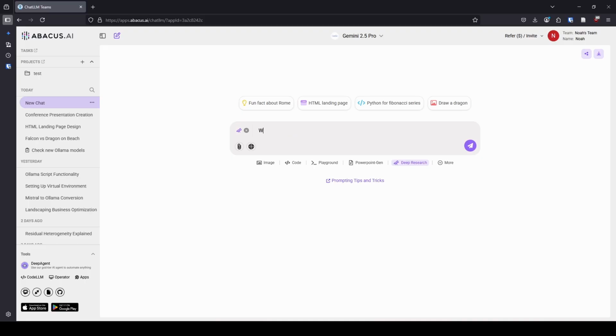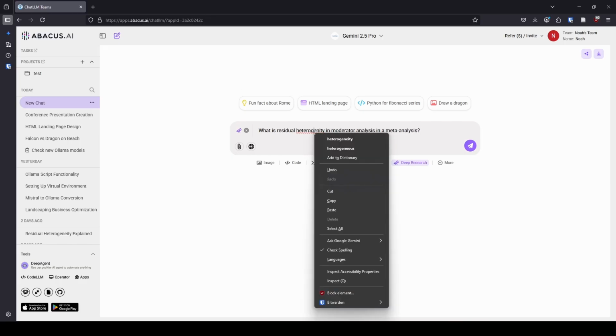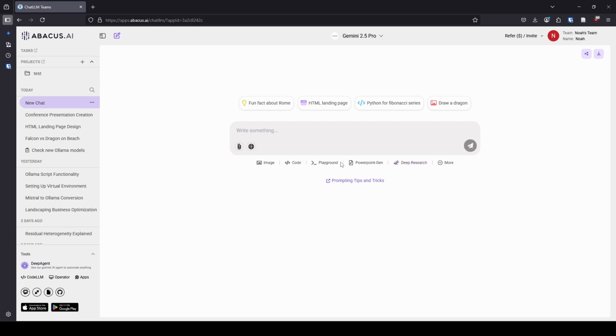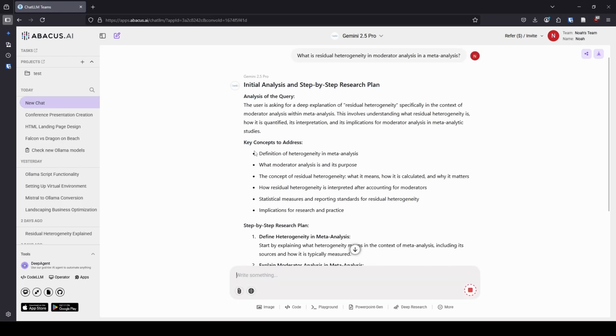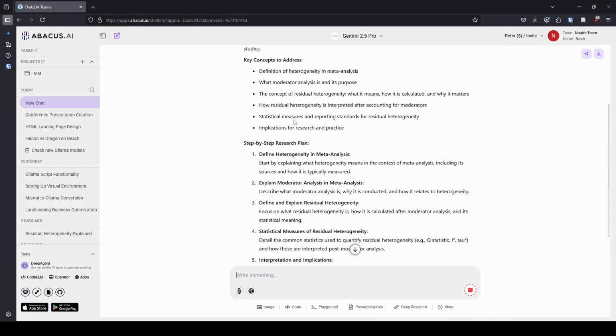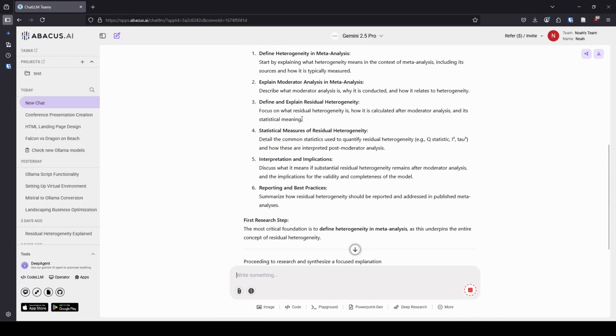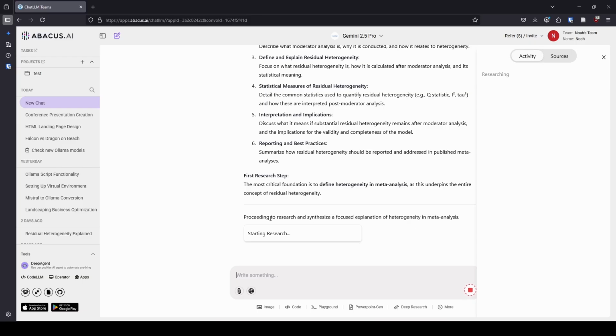So we'll say, what is residual heterogeneity in moderator analysis in a meta-analysis? And I'm going to fix the spelling here, and we are going to hit go on deep research. And again, I am just going to let this run. So it's going to create a nice little plan here, again using Gemini 2.5 Pro. And then it's going to say we are going to go ahead and start that. So it's going to start doing research. This takes a little bit of time. So I am going to just mute my microphone and let you guys watch this generate so you can see how it works.